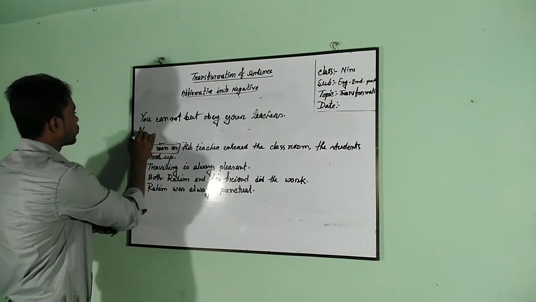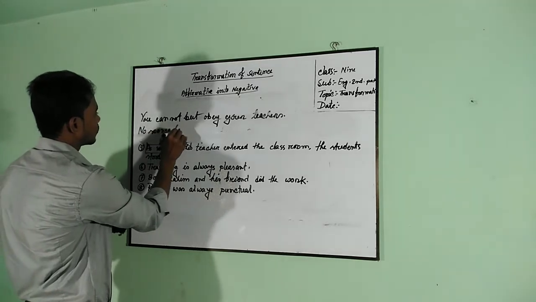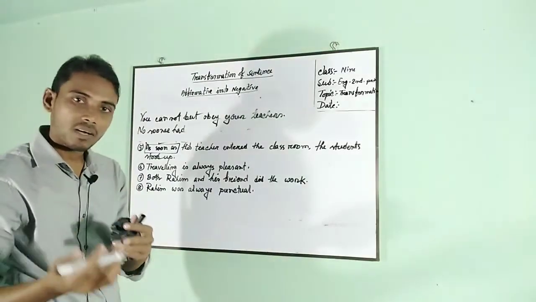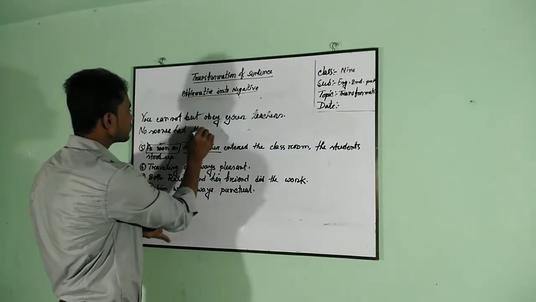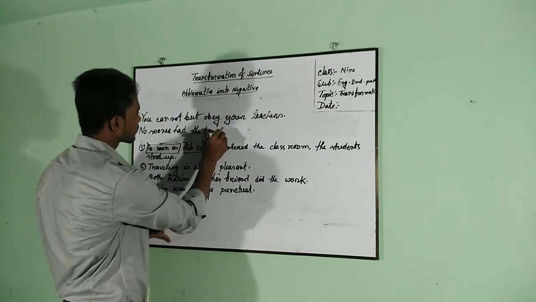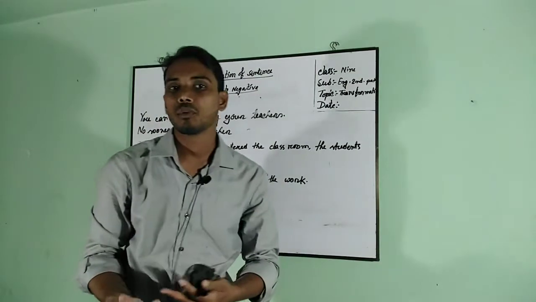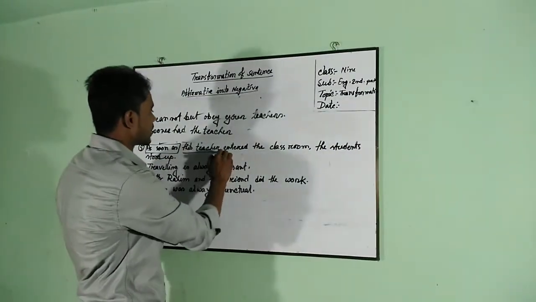No sooner had, then the subject of the first clause, that means the teacher. And the past participle form of the verb of the first clause, that means entered.